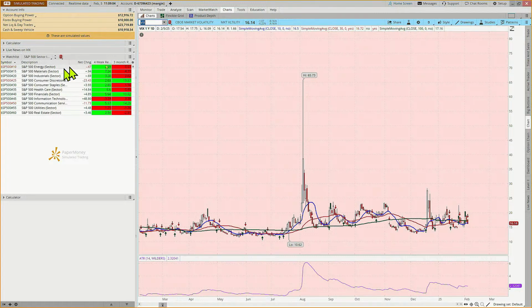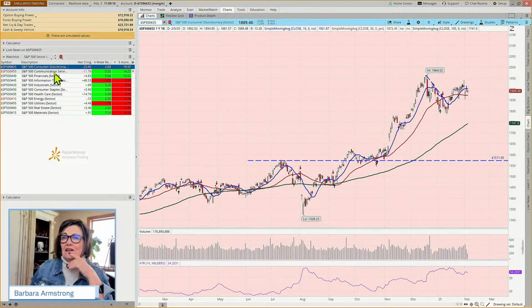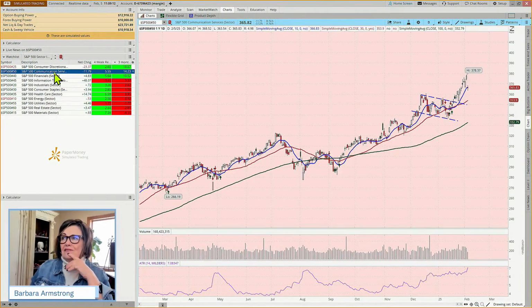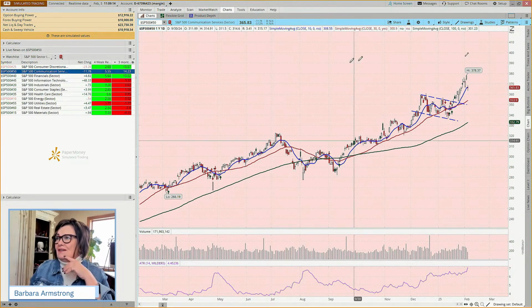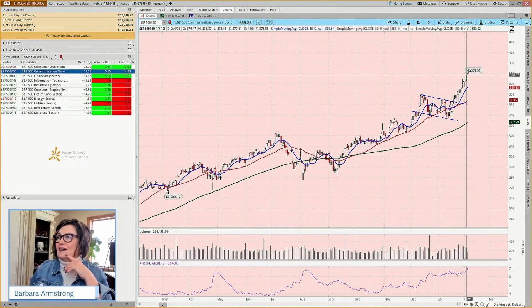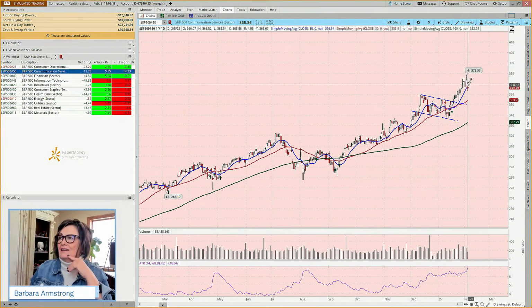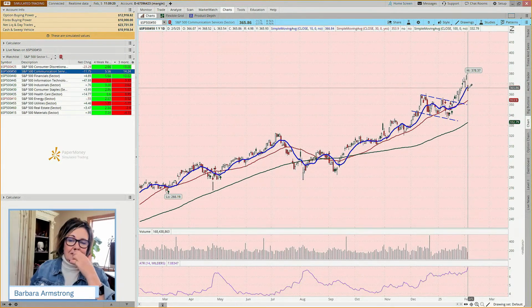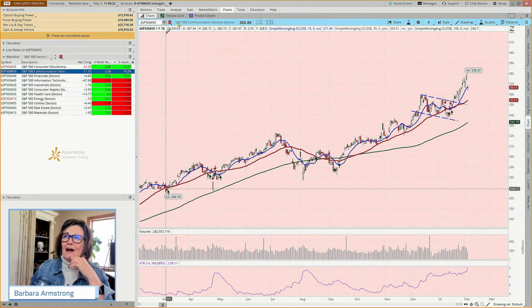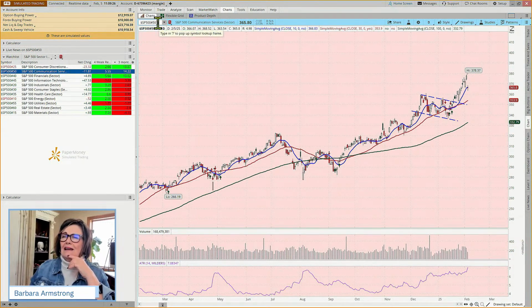Okay, so when we look at which sectors have been strongest over the last 3 months, consumer discretionary, communication services, which hit a new all-time high yesterday and then seemed to be pulling back a bit today. I don't know, is Google considered communications? Because Google did get clobbered.